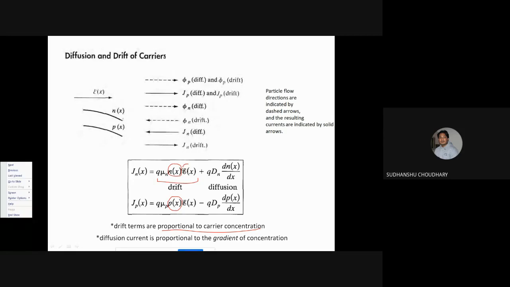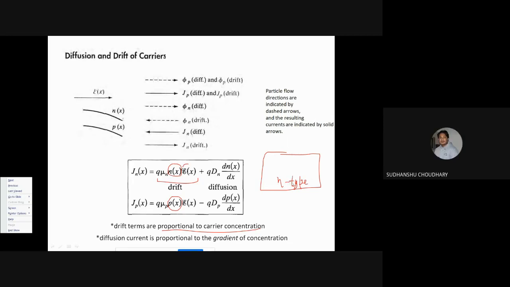Now let us say I have an n-type semiconductor. In an n-type semiconductor, what are the majority carriers? Electrons. Yes. In an n-type semiconductor, electrons are majority carriers. And what are the minority carriers here?